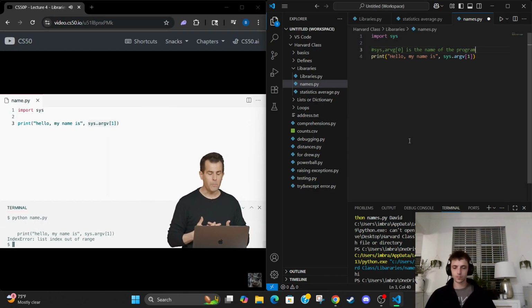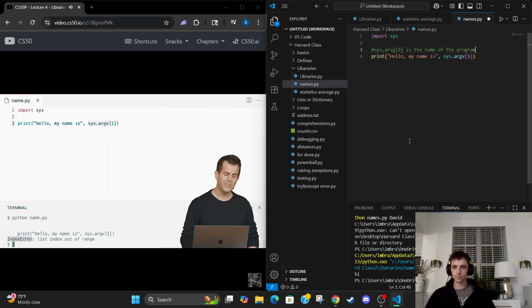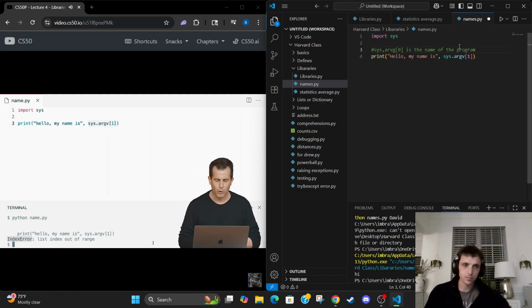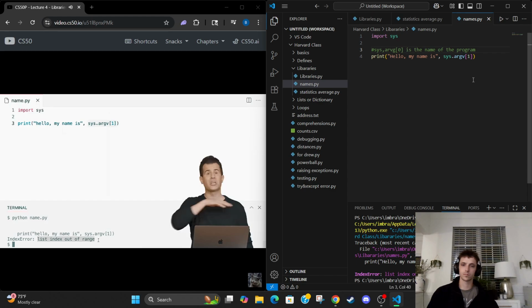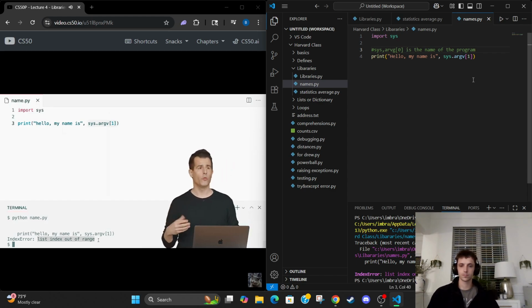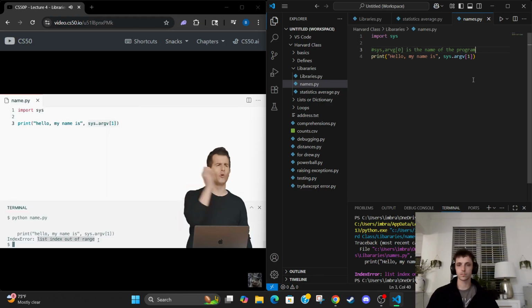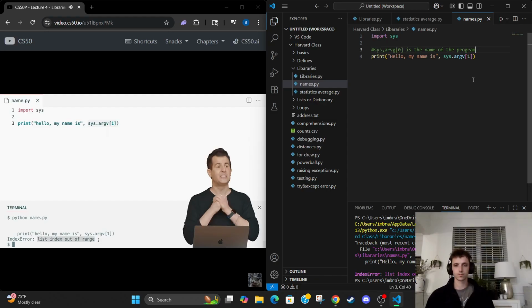a so-called exception in Python. This one's a new one. This one's an index error that elaborates list index out of range. And turns out this is actually one of the most common mistakes in programming, whether using a list in Python or arrays or vectors in other languages, is to try to access some element that does not exist.